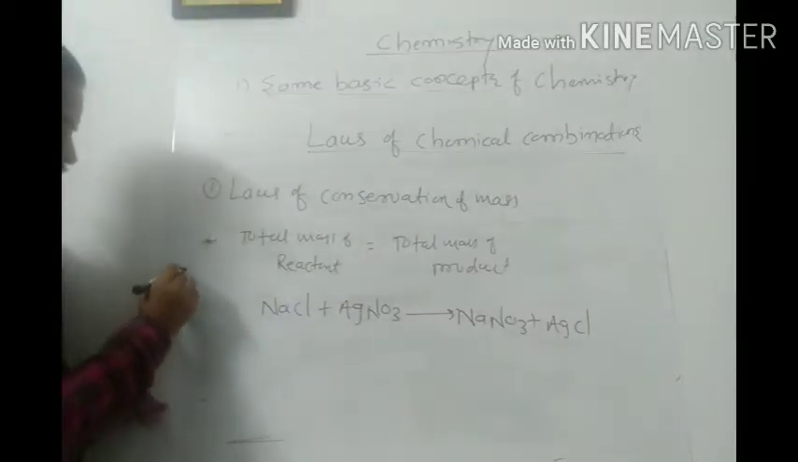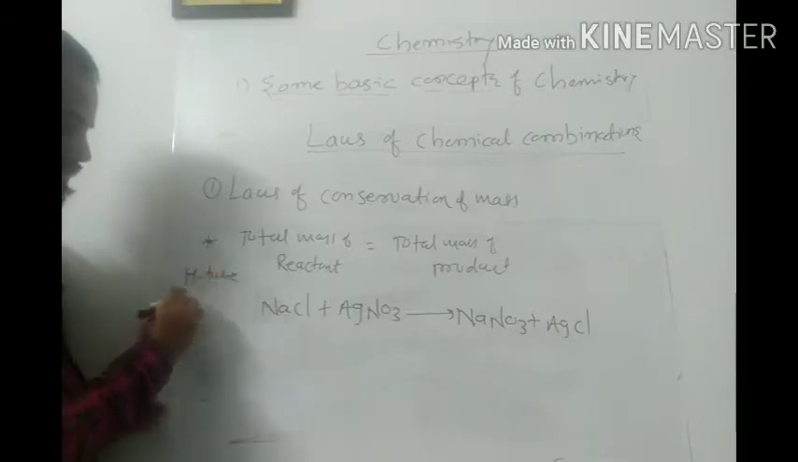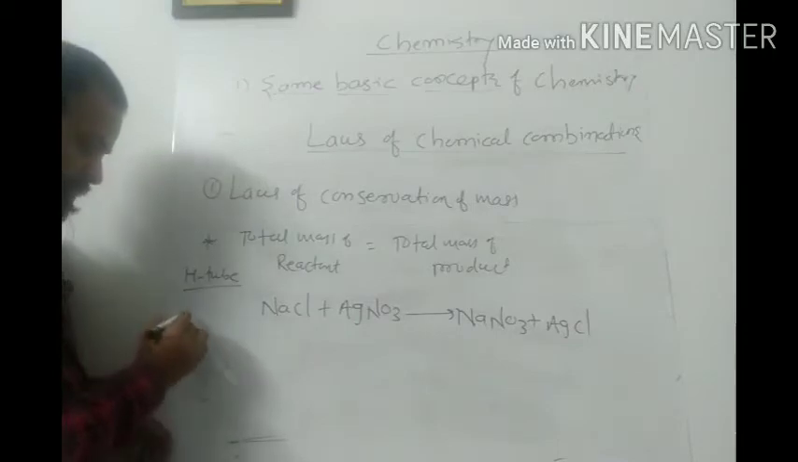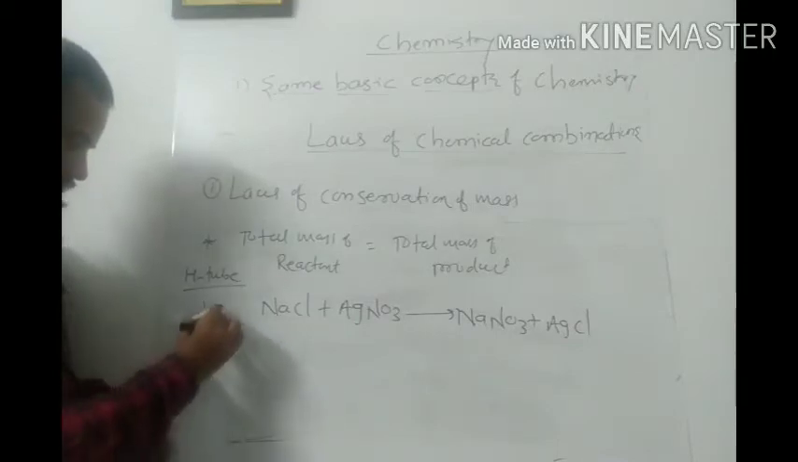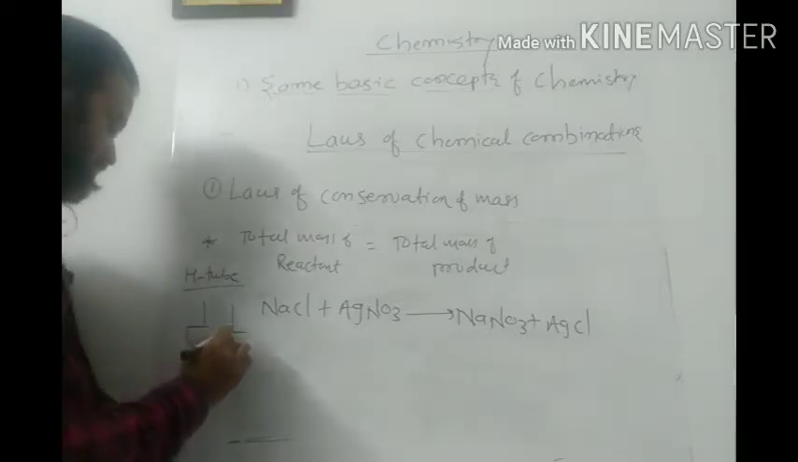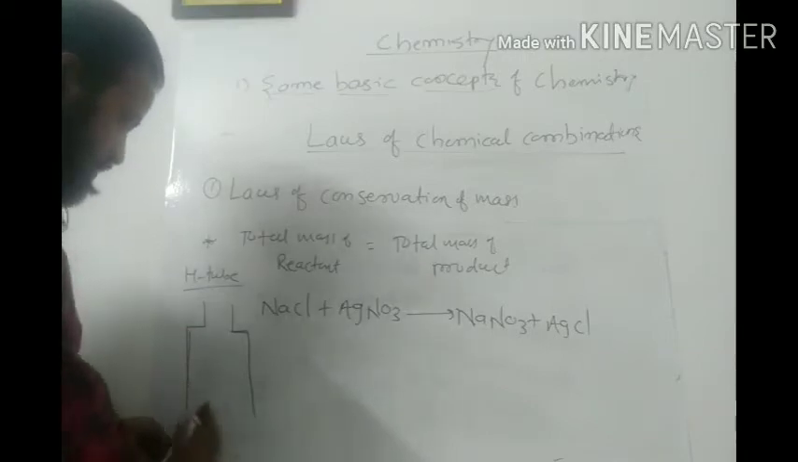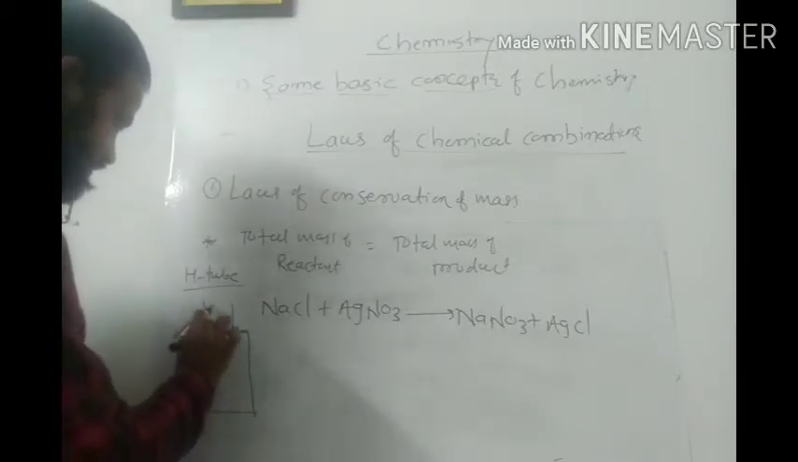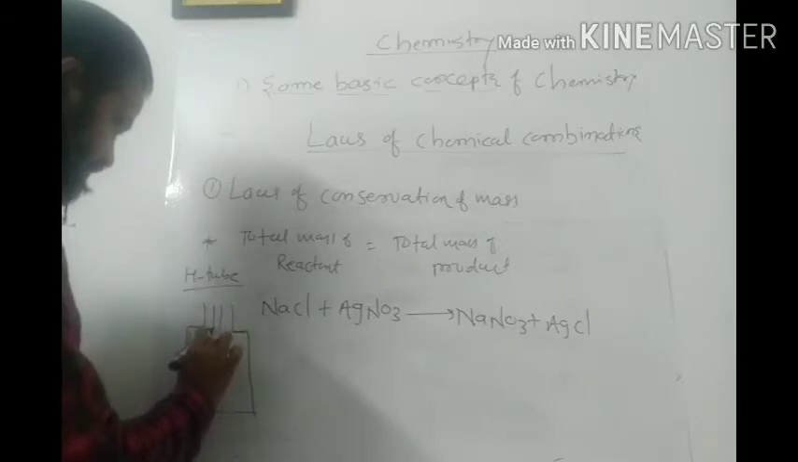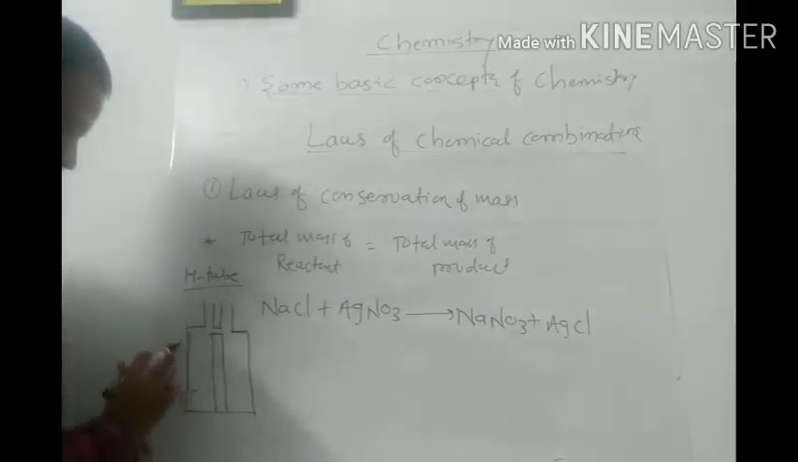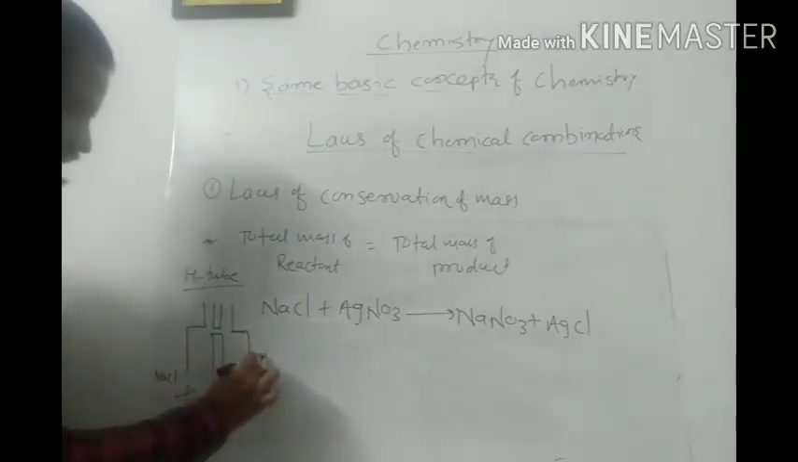Let us say an H tube. You might have seen the H tube, or you are going to see it in your chemistry laboratory. The tube is like this, H shape. This is how it looks. Here one separator wall is there, and this side contains, let us say, NaCl, and this side contains AgNO3.